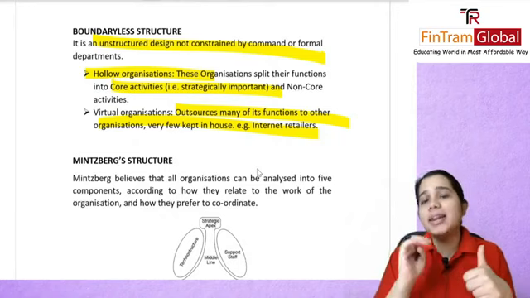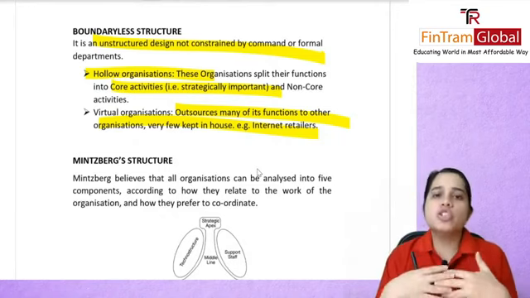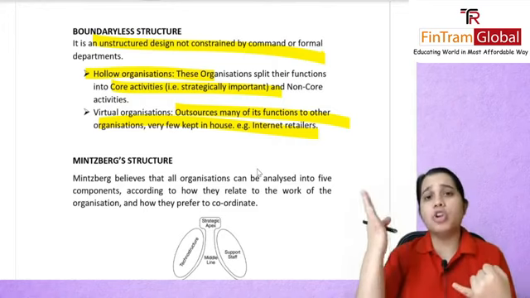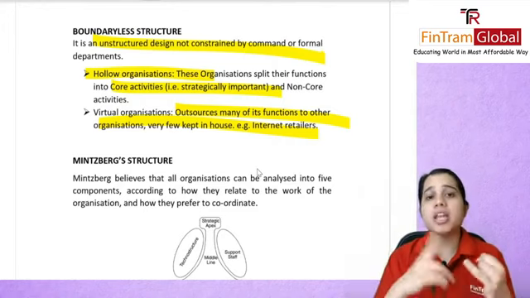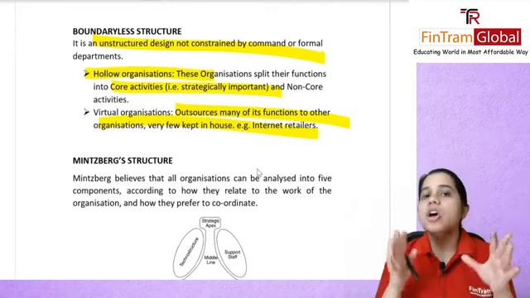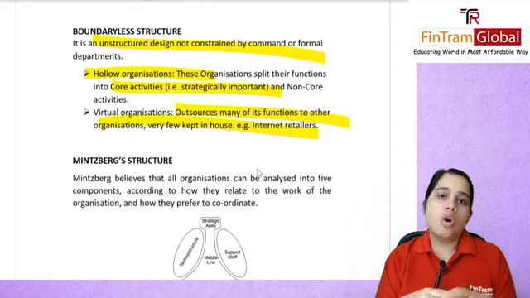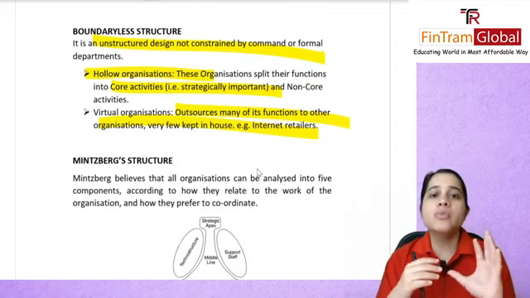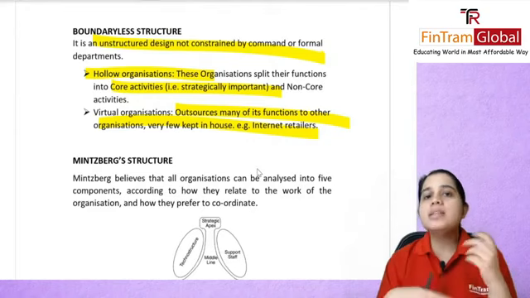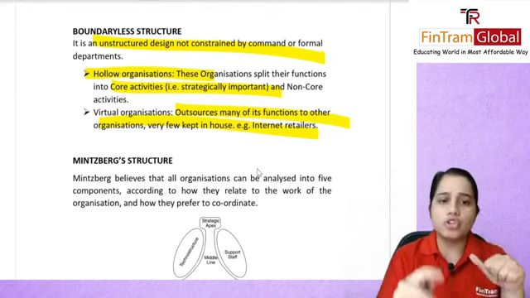You need to go online and buy. So these organizations would usually outsource most of the functions. Like there'll be a different organization doing their delivery, maybe another organization is handling their customer calls and all of that. So these are your virtual organizations. So it's not like they will only outsource their non-strategic or non-core activities. They can outsource any of the functions.